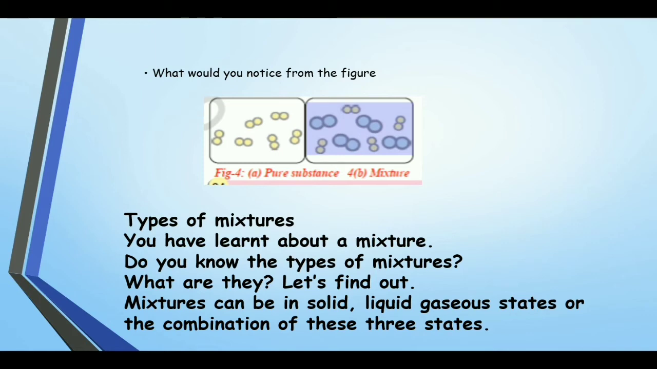In the first one, pure substance, you can take any portion, they are the same size, same color, same type of substance. And if you go to the second one, some bigger particles are there, some smaller particles are there, and the color is different. Such types of materials are called mixtures. Mixtures can be in solid state, liquid state, and even gaseous state.